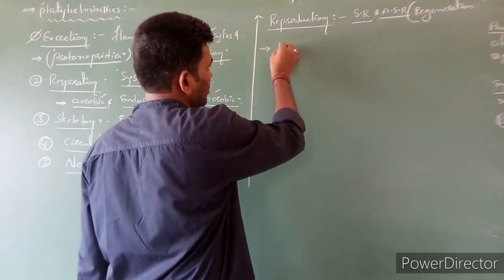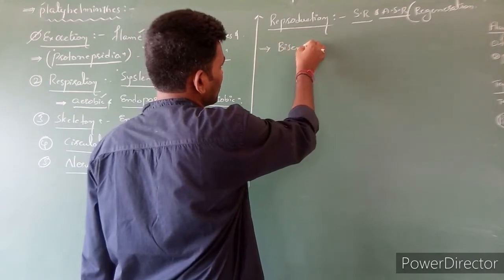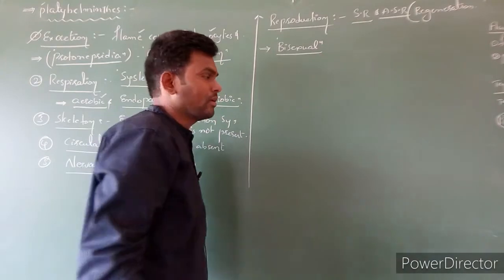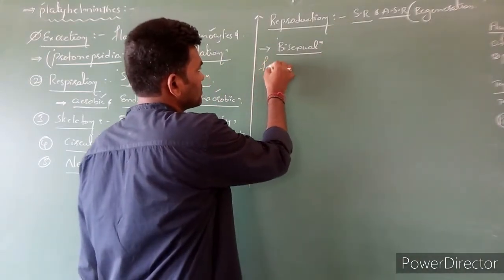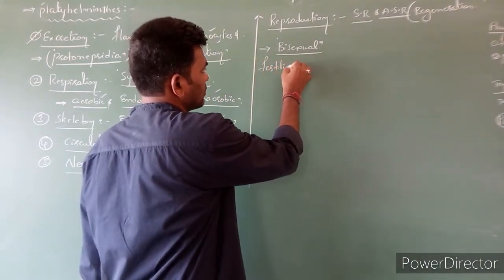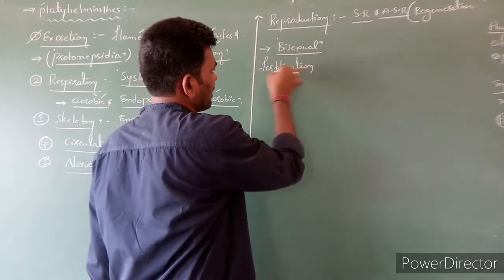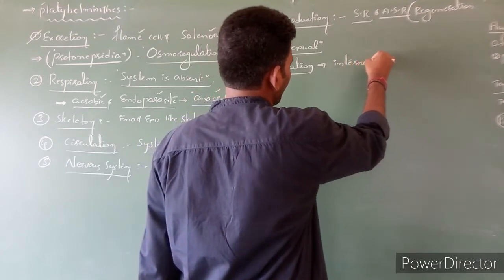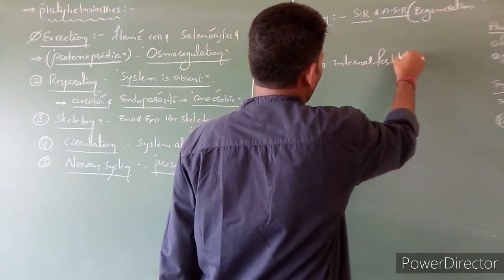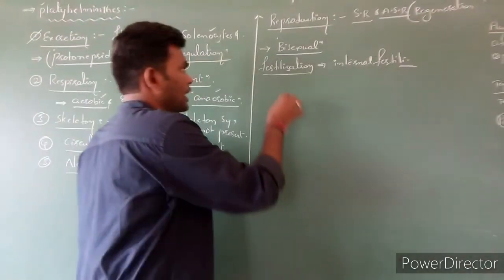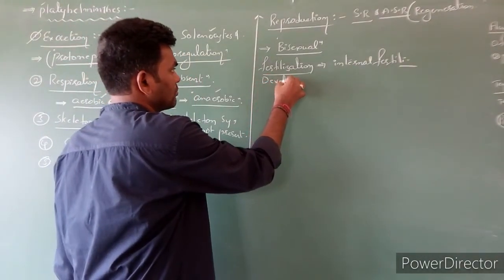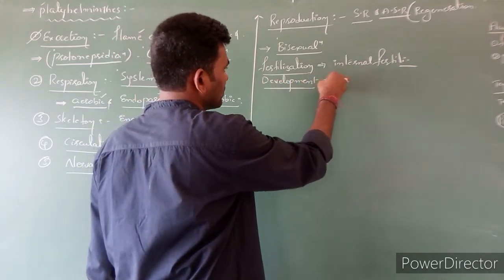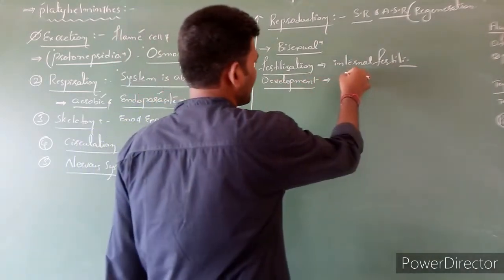Sexual reproduction: most of the species are bisexual. Fertilization type is internal fertilization. Development is indirect development.